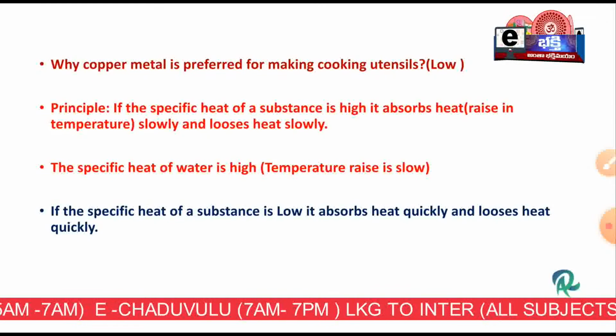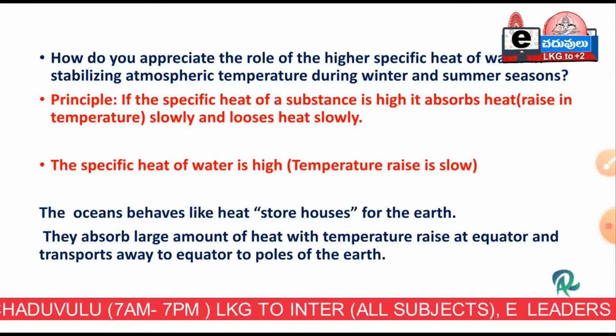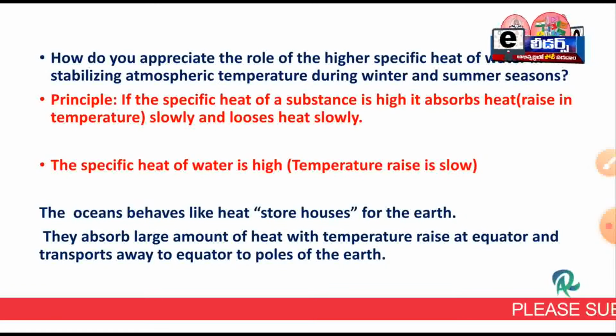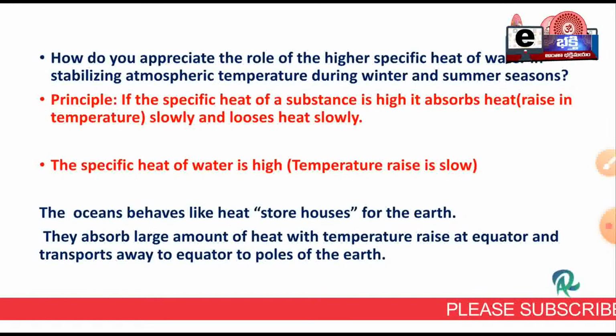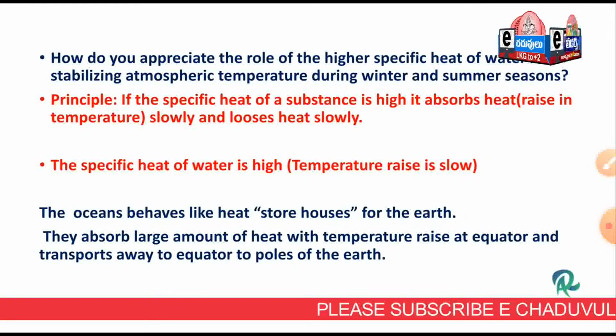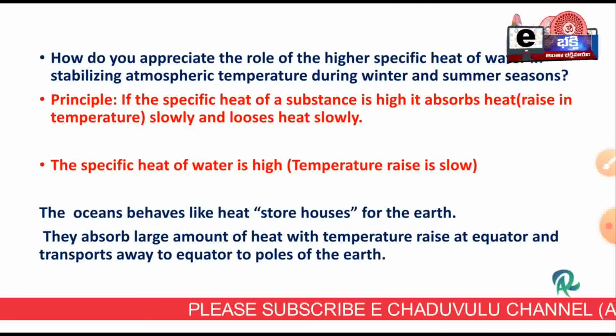Likewise, they will ask you another question, let us see. How do you appreciate the role of higher specific heat of water in stabilizing atmospheric temperature during winter and summer seasons? Again, if the specific heat of a substance is high, it absorbs heat slowly and loses heat slowly.